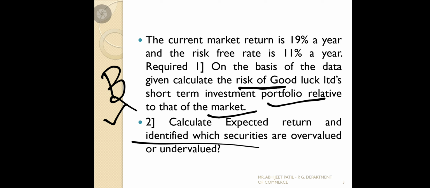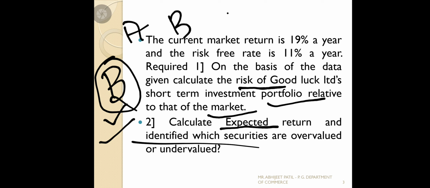See, the second question carried two questions again. One is calculate expected returns. Whatever beta we calculate, as per that beta, we should calculate the expected return of A, B, C and D, because Good Luck has already invested in A company share, B, C and D. Also, which securities are overvalued and undervalued.